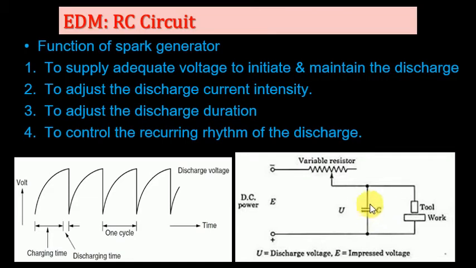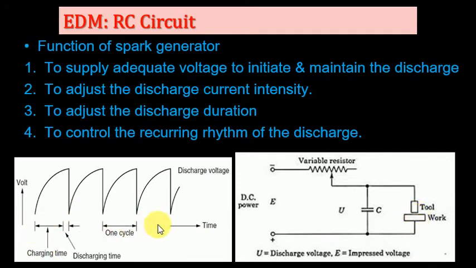These capacitors have the charging capacity to break down the gap between the tool and workpiece. When the charging is completed, it can directly discharge between the tool and the workpiece. So this charge makes a spark between the tool and workpiece.